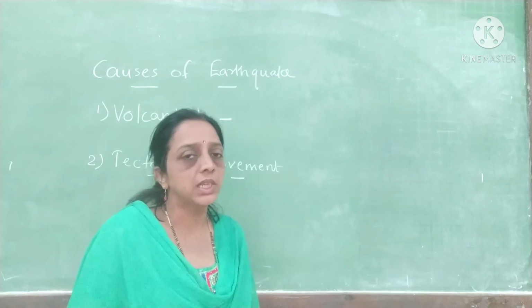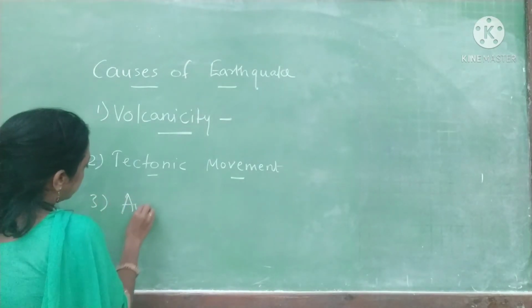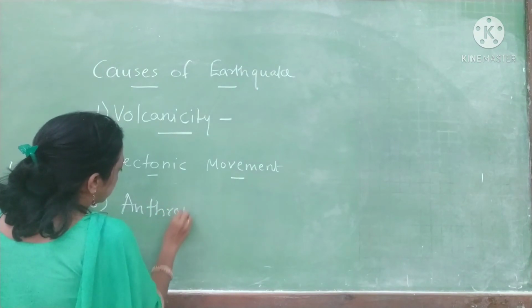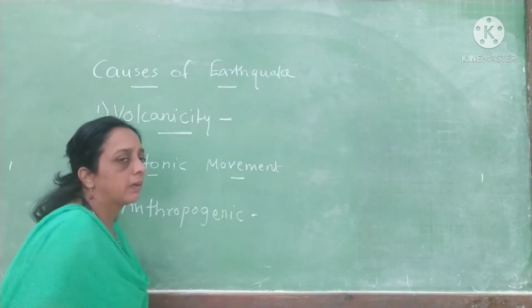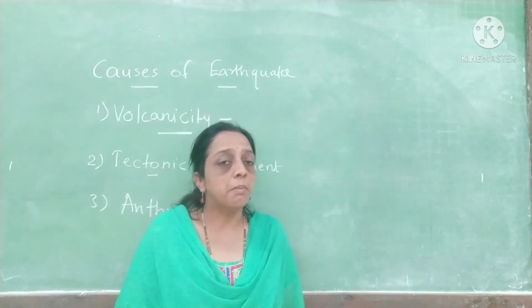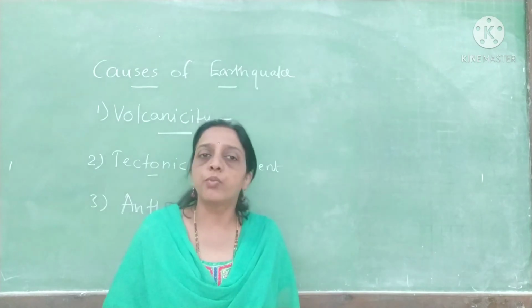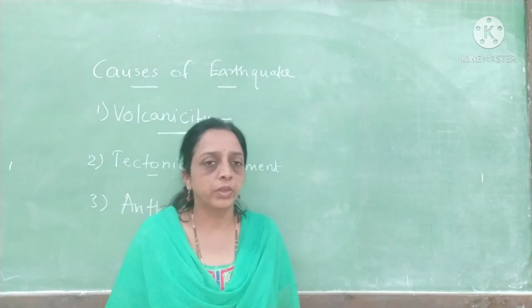The third reason is anthropogenic. Anthropogenic means man is responsible for the earthquake. How is man responsible?